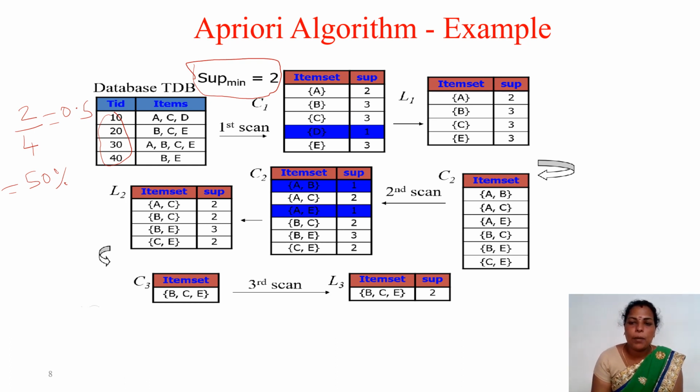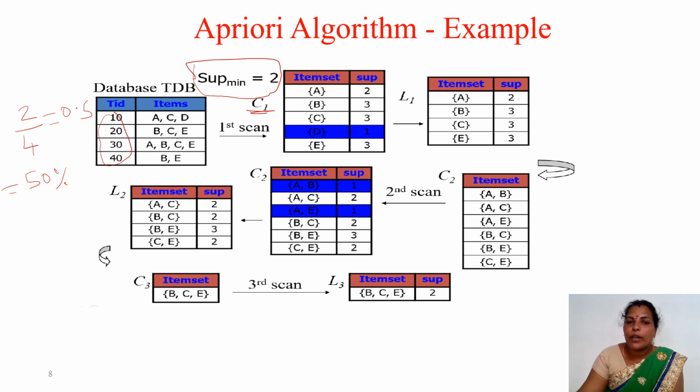After computing the minimum support count, you have to find out the first candidate, the one-item candidate, C1. First you have to scan the database and generate the candidate data. That is, for each and every single item, here we have totally 5 items, A, B, C, D and E. For all the items, you have to find out the support count. So for A, you check how many times it is occurring in the database. That is A here and here, so 2 times. B, C: 1, 2, 3. So B 3 times.